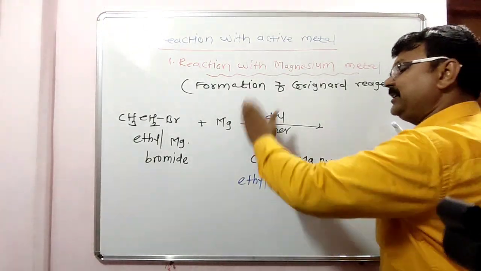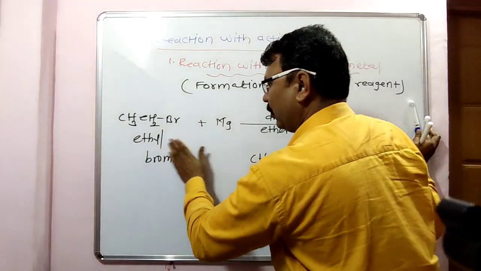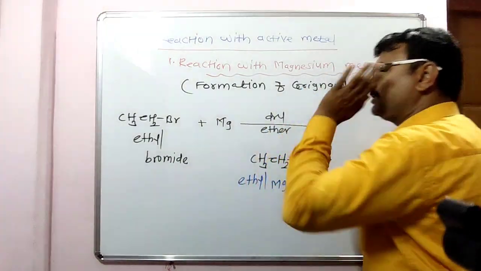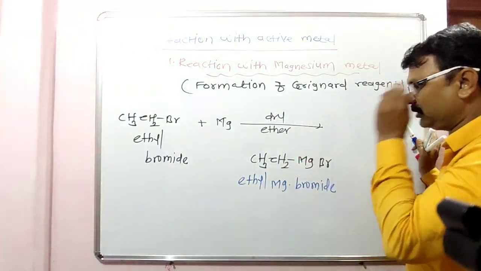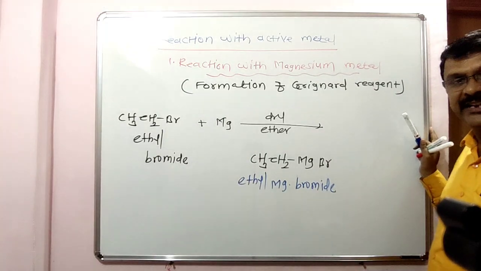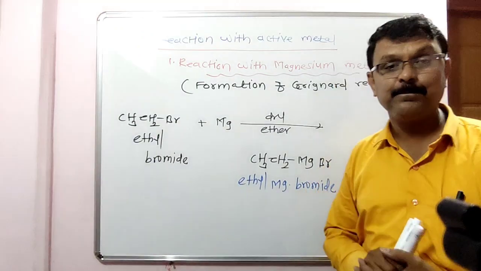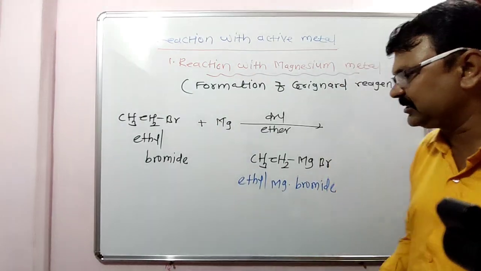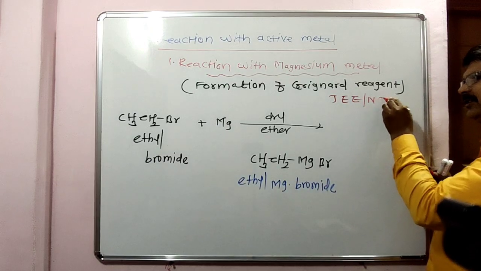Look here, repeat. What is the action of magnesium metal on ethyl bromide? When ethyl bromide is reacted with magnesium metal in presence of dry ether, it gives ethyl magnesium bromide. Formation of Grignard reagent is an electrophilic addition reaction. Look here, next point, important for JEE and NEET, correct?